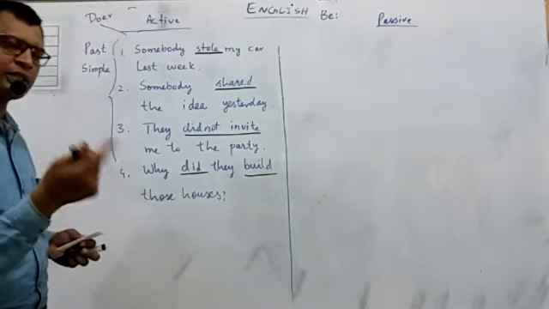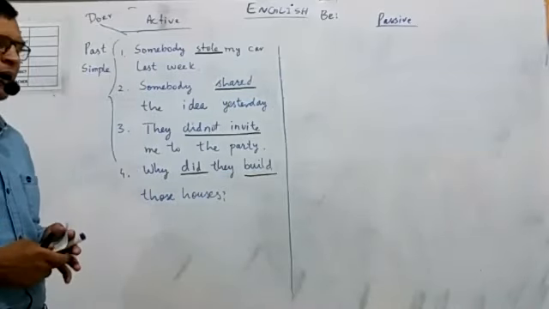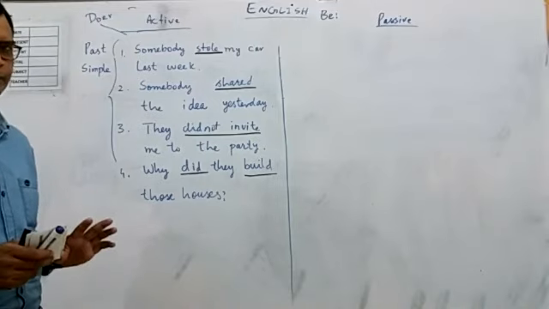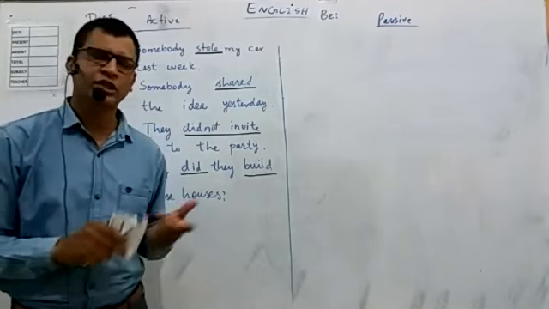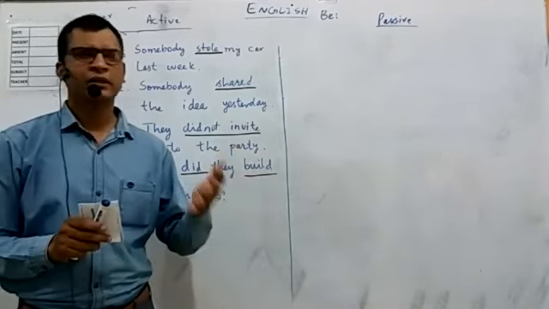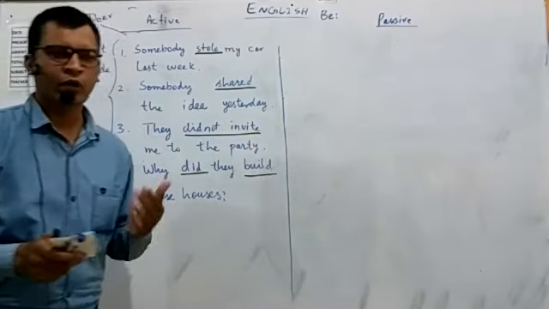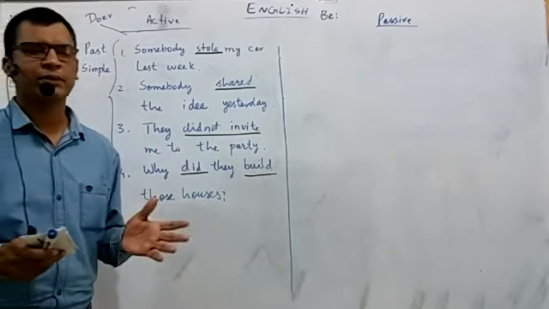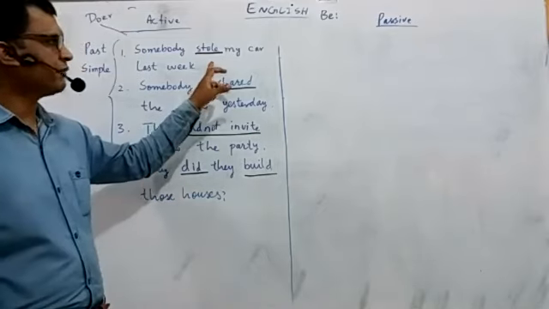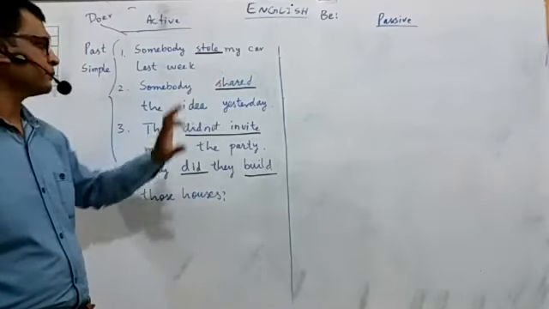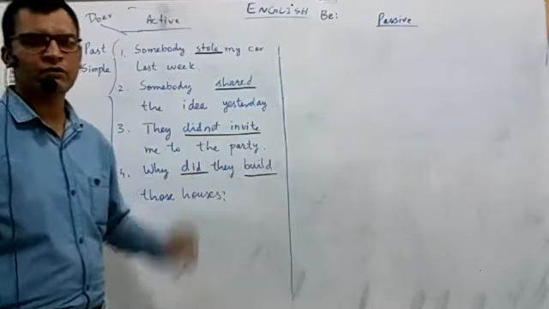Or when we make question in past tense, like did they, we use first form of verb. So past tense is all about second form of verb. Whatever the subject is, I, you, we, they, he, she, it, Ali, Maria, okay, computer, could be any of the subjects, singular or plural, first person, second person, third person, whatever the subject we always use second form of verb in positive sentence, negative sentence plus first form, and question plus first form of verb.